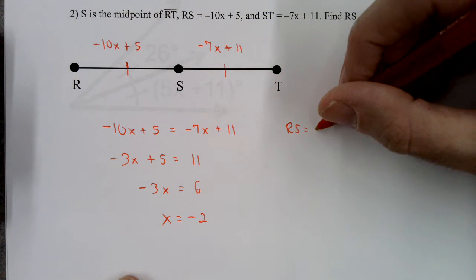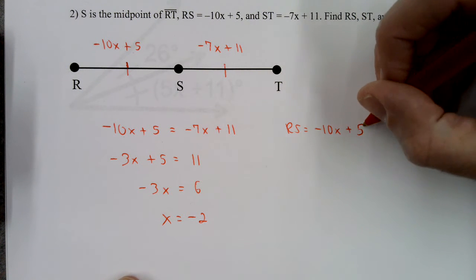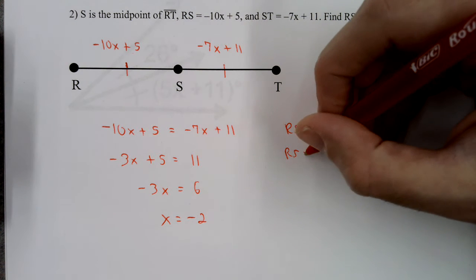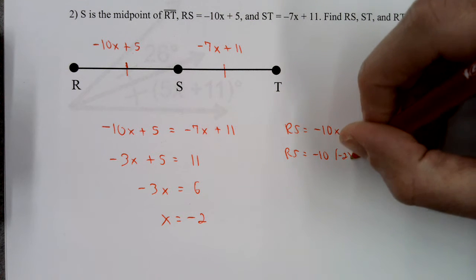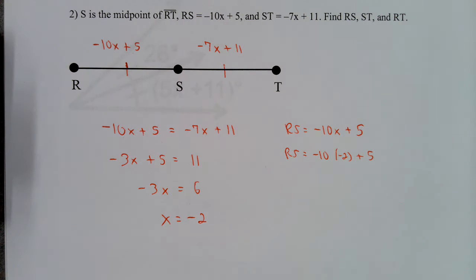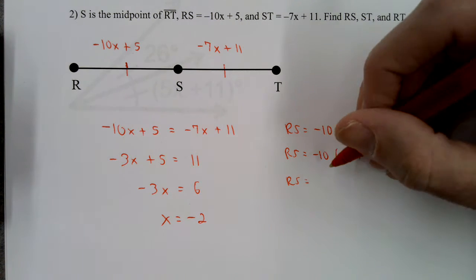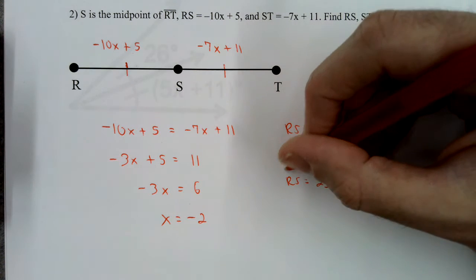So let's go find RS. Negative 10x plus 5, and we know that x is negative 2. So negative 10 times negative 2 is 20. 20 plus 5 gives you 25. RS equals 25.